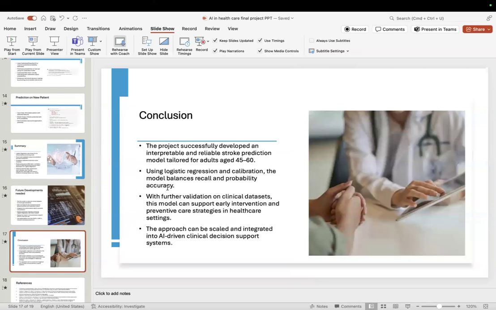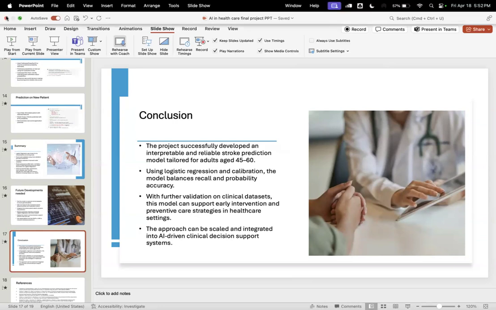Coming to the conclusion, this project successfully developed an interpretable and reliable stroke prediction model tailored for adults aged 45 to 60. We used logistic regression, and further validation on clinical data sets can be more useful for early interventions. This approach can be scaled and integrated into AI-driven clinical decision support systems.